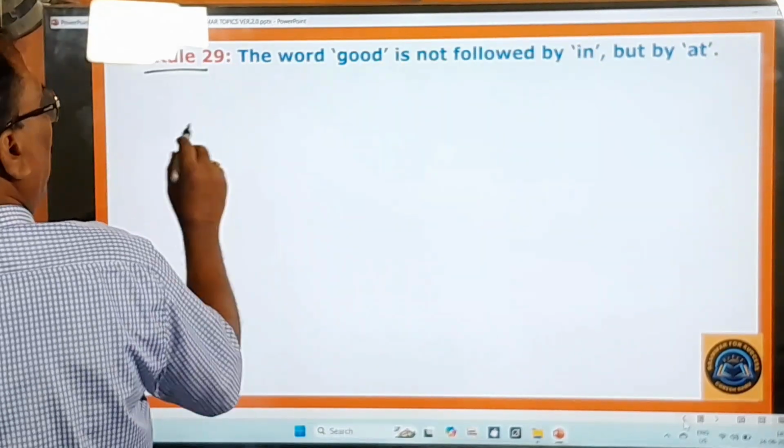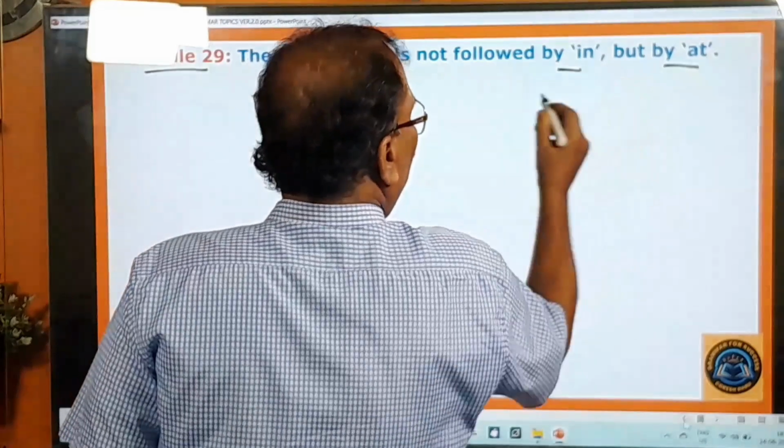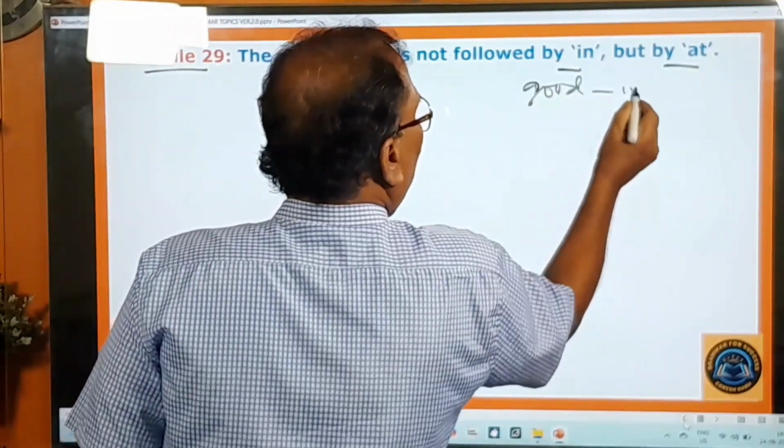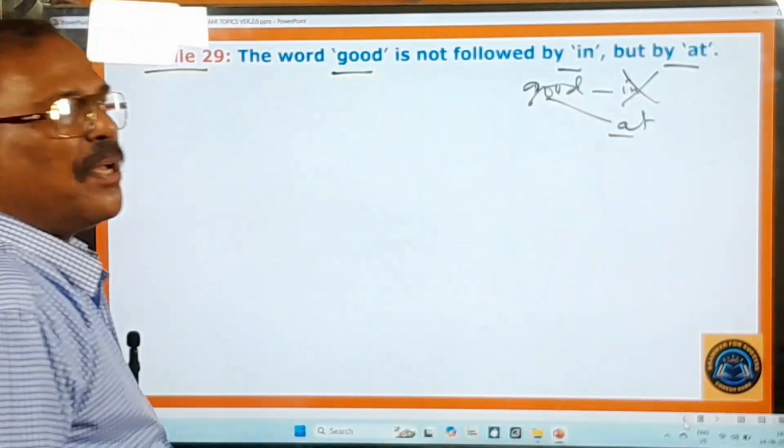Rule 29 is there. The word good is not followed by in, but by at. So remember, this word good is not followed by in, but by at. Good at means proficient in.